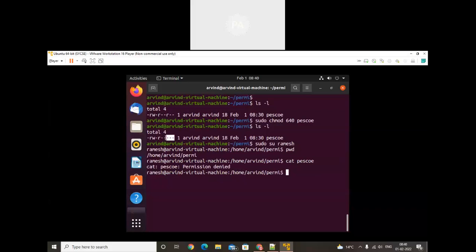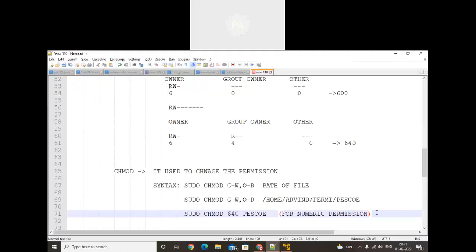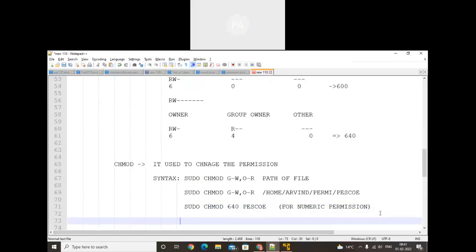Did you get that point? By using alphabets, we can change the permission. By using numeric, we can change the permission. If you have any query, let me know. I will start the directory permissions.